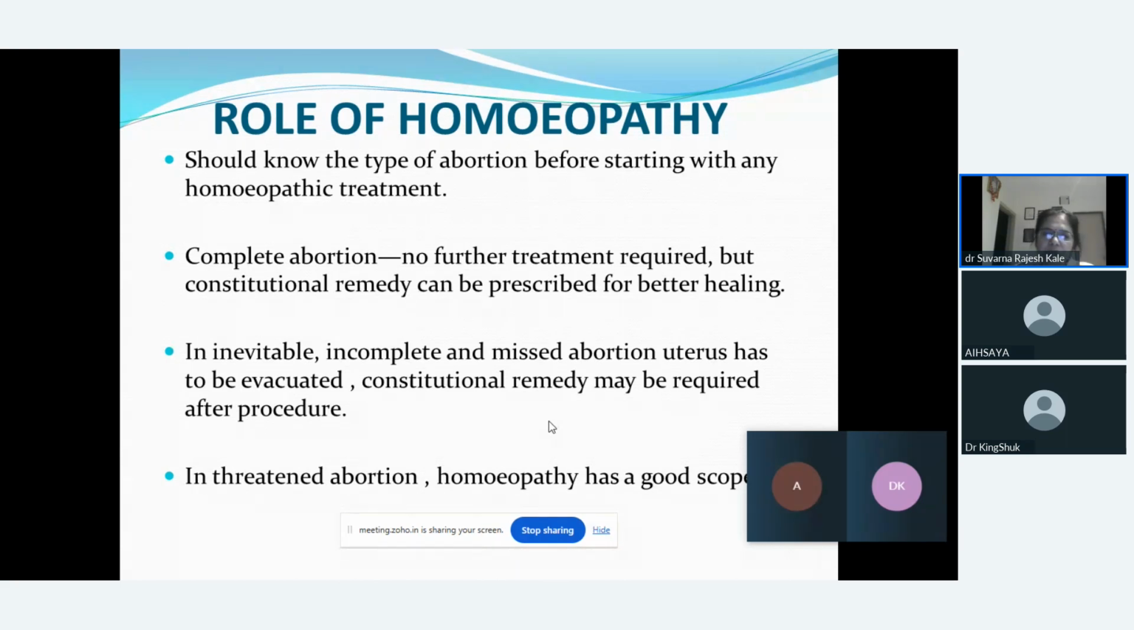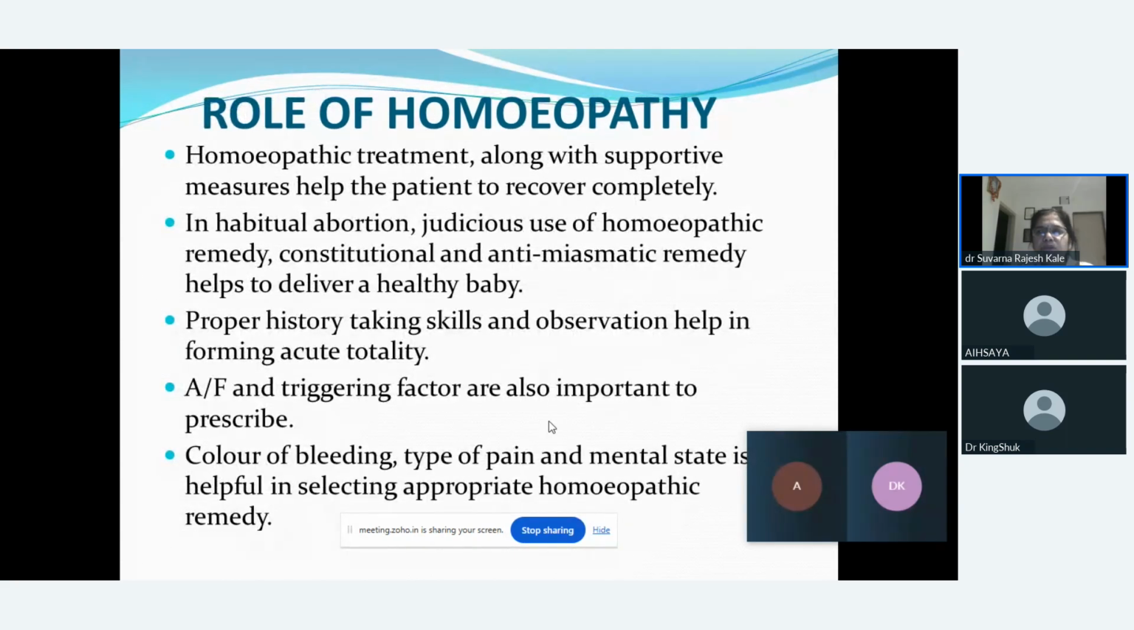But in case of threatened abortion, homeopathy has good scope because there are chances of continuation of pregnancy. So homeopathic treatment along with supportive measures helps the patient to recover completely. In cases of habitual abortion, judicious use of homeopathic remedy, maybe in the form of constitutional or anti-miasmatic, helps to deliver a healthy baby.